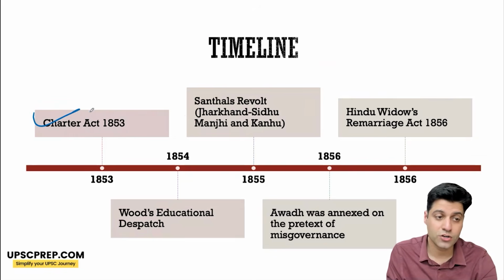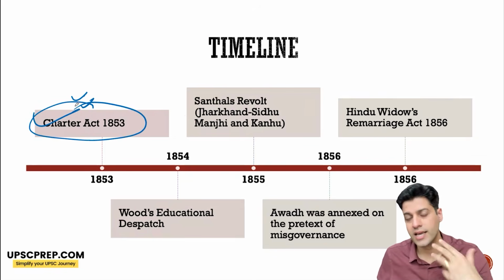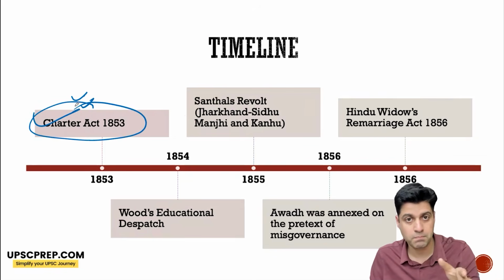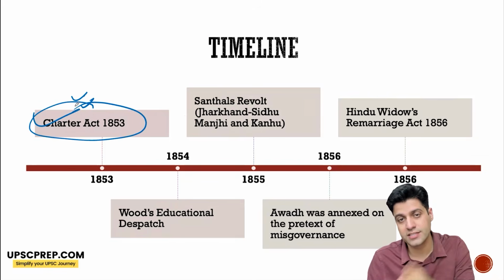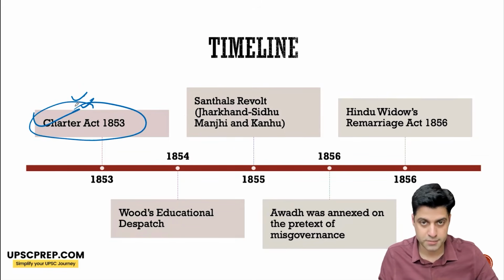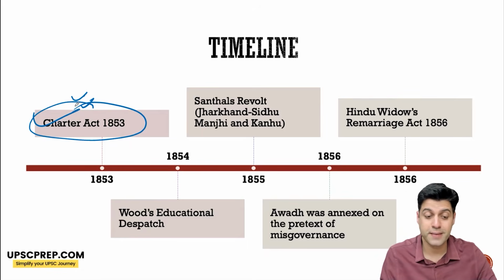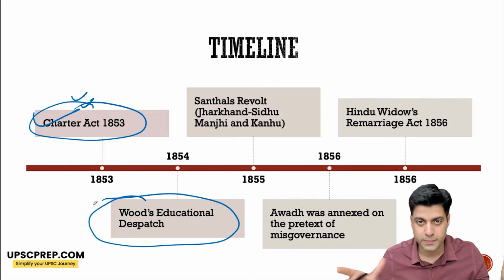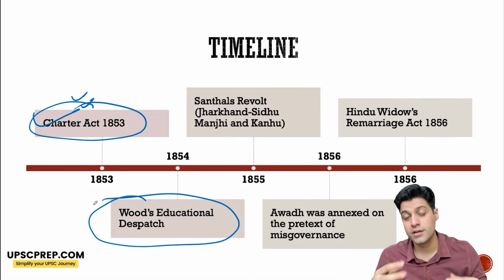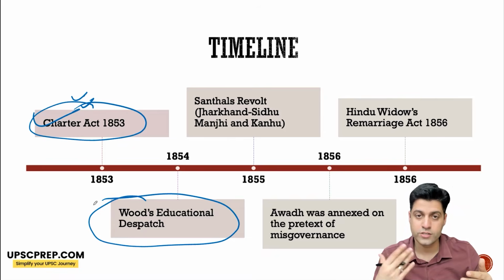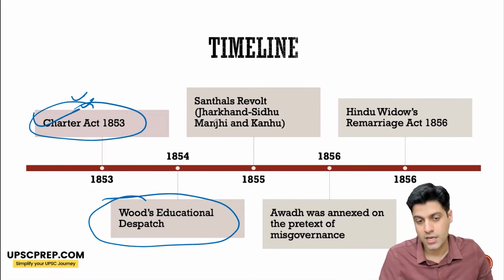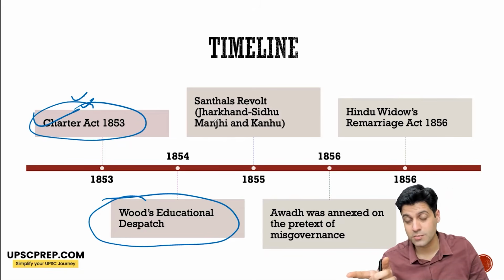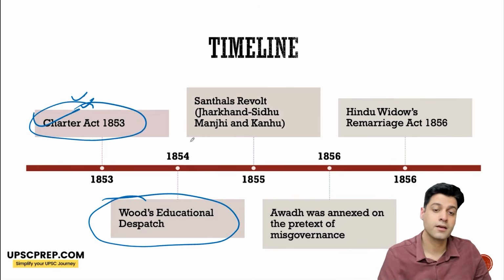Now, the Charter Act of 1853 brings in the element of separate legislative and executive. Okay, it's important. 1854, Wood's Educational Dispatch lays out the entire framework, so it's a Magna Carta of how education developed in India till today. It lays out how education would be approached by the English, not as a subject, but as a subject of the state.